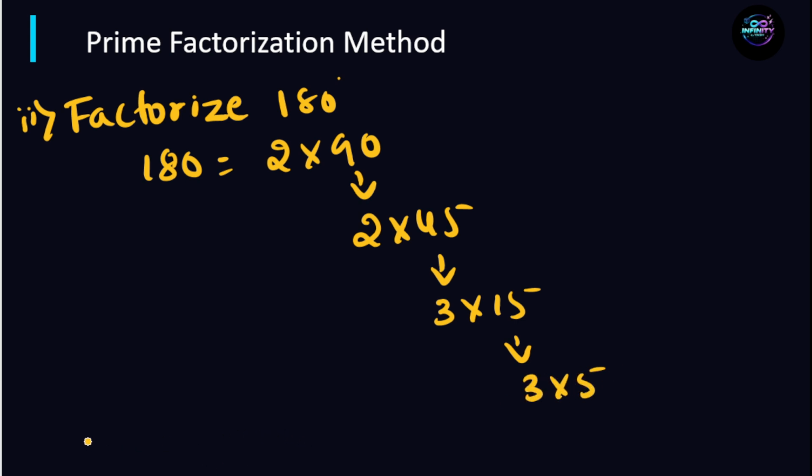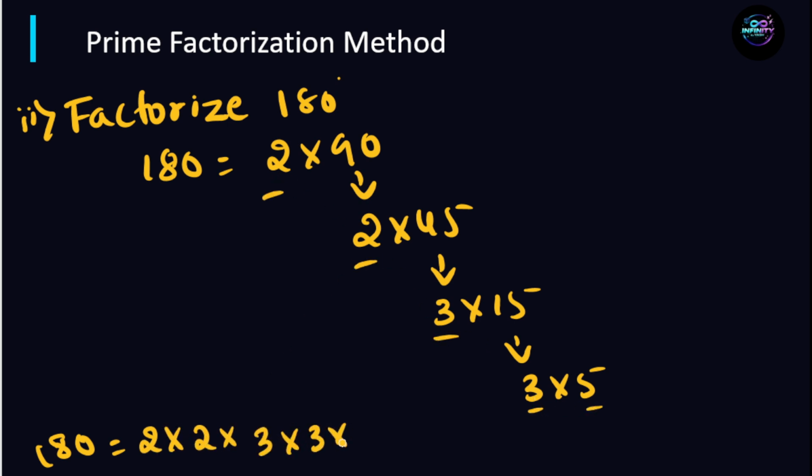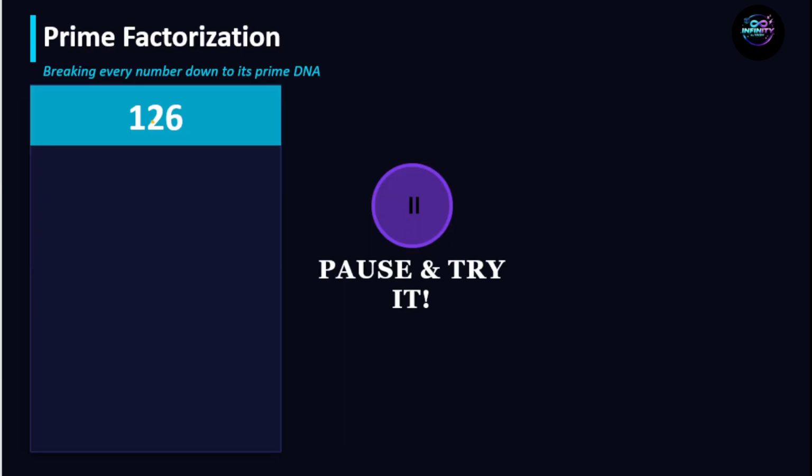So we can write 180 as 2 into 2 into 3 into 3 into 5, that is 2 square into 3 square into 5, the prime factorization of 180. Now pause the video and find it for 126. Got the answer? If you got the answer as 2 into 3 square into 7, then you are correct.